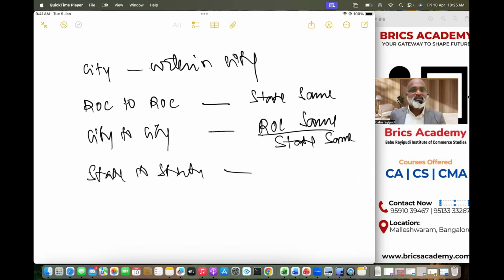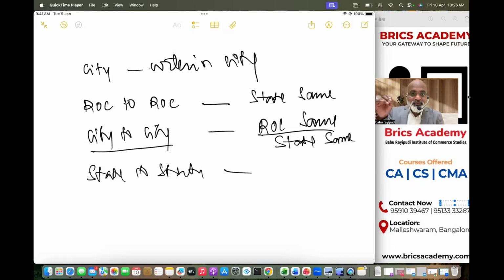But now the question comes: in India, Maharashtra has two ROCs, Tamil Nadu has two ROCs. Rest all states have only one ROC. Suppose in Karnataka, there is only one ROC. If you want to move from one city to another, like Bangalore to Mysore, the ROC is the same and the state is also the same. So you pass a board resolution and a special resolution.